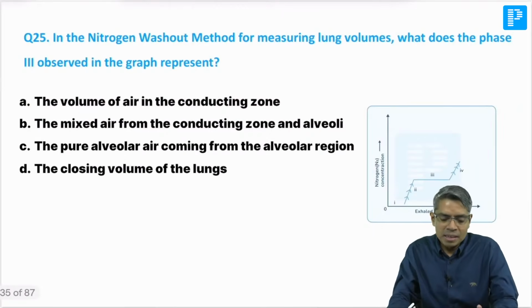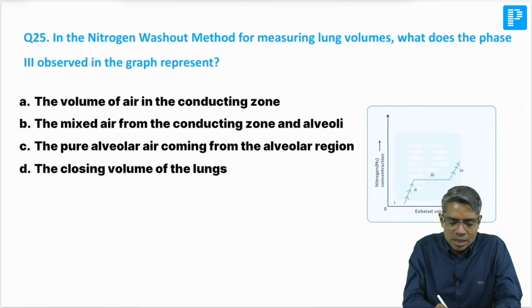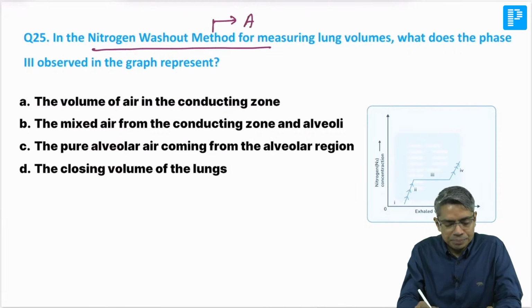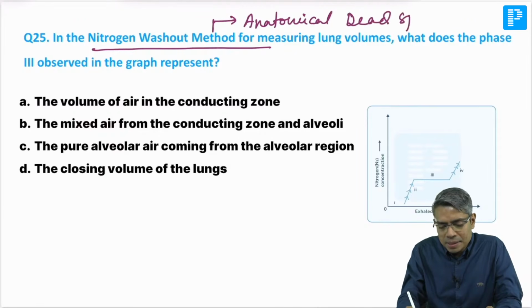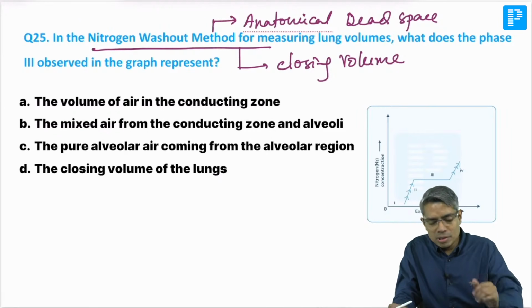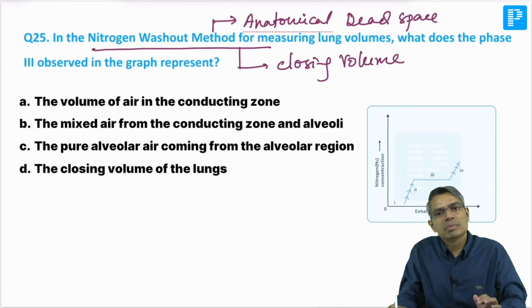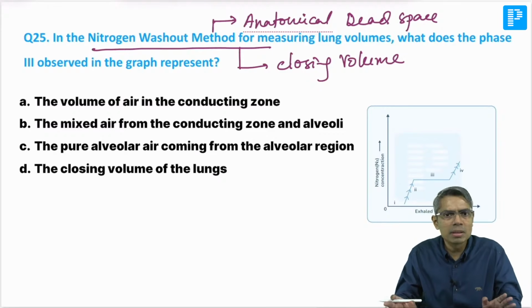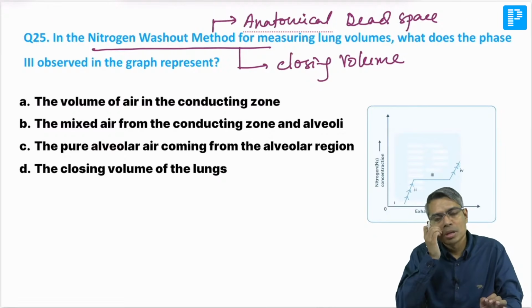Okay, next. In the nitrogen washout method, this is the method which is used to calculate the anatomical dead space. Along with that, this method is also used to measure the closing volume of the lung. Single breath nitrogen washout method. The multiple breath nitrogen washout method is used for calculation of the residual volume, that you also know. If I say nitrogen washout method without specifying single breath or multiple breath, it can also be used for residual volume measurement.